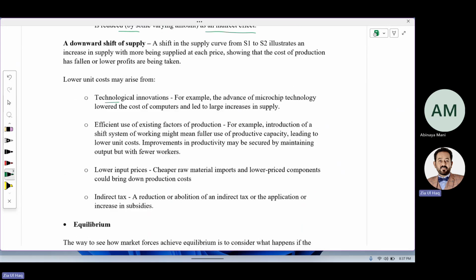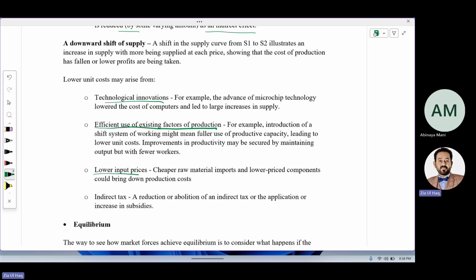Technological innovation. If there is more technology, you will achieve more efficiency. Efficiency means cost cutting, which will increase your profit. You will supply more. Efficient use of existing factors of production. Factors of production means the resources you use to make production, and you are using them more efficiently. Efficiency will result in lower cost. Lower cost means more profit. More profit means there will be more supply.